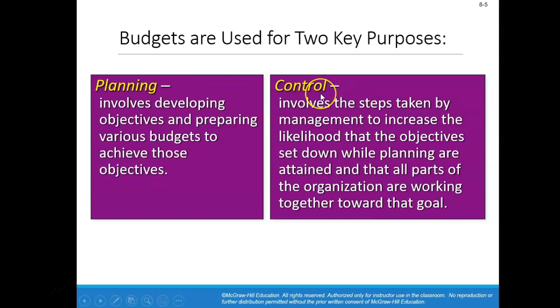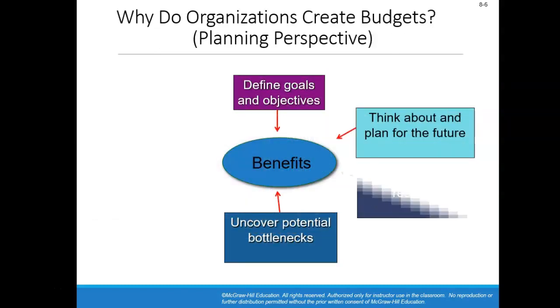We also have control when we have budgets. Budgets allow us to see what objectives are going to take place in order to reach our goals. Are there going to be any, what we call bottlenecks, anything that may hinder us from reaching our goals? Then we can see that early on during the budgeting process. And we'll discuss these terms in greater detail later.